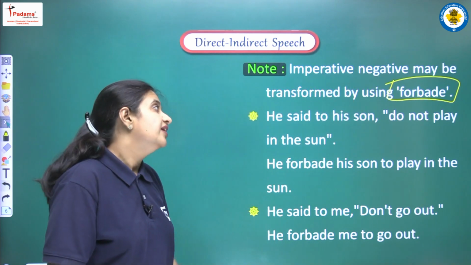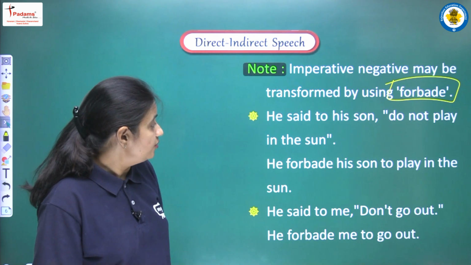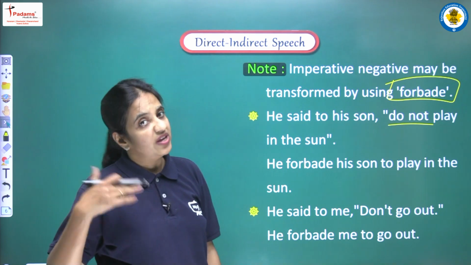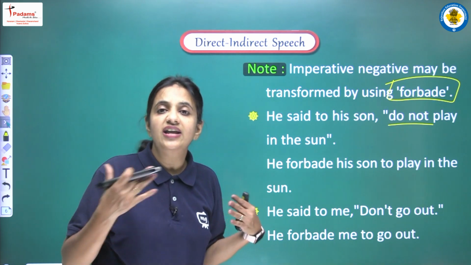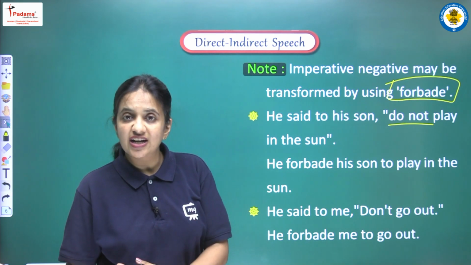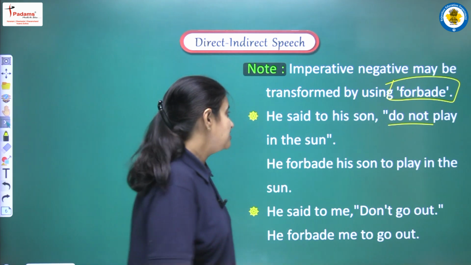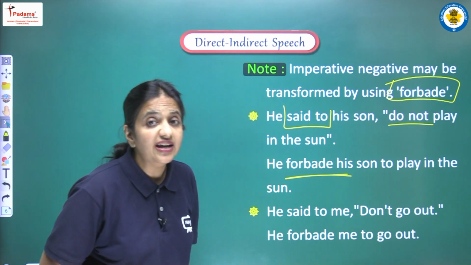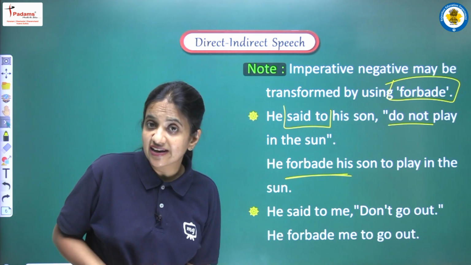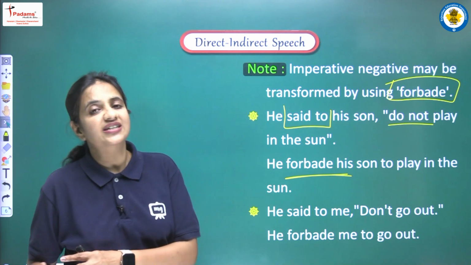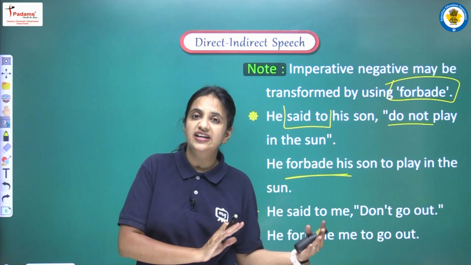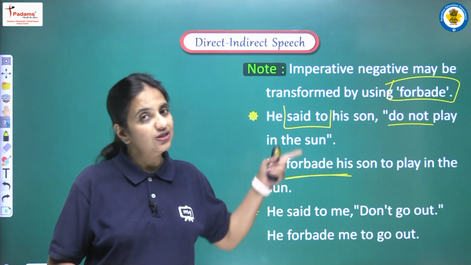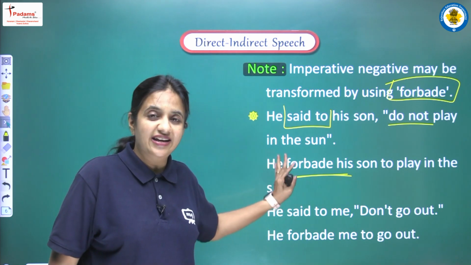How? Let's see. He said to his son, do not play in the sun. So here we are having a negative imperative sentence. One option is that we put not before the connective to, right. The second option is that we can change said to into forbade. So forbade is already a negative word, right. So when we use forbade, we do not need to use not after it. We actually don't need to use not because forbade is itself a negative word.